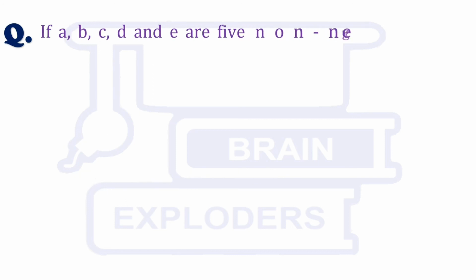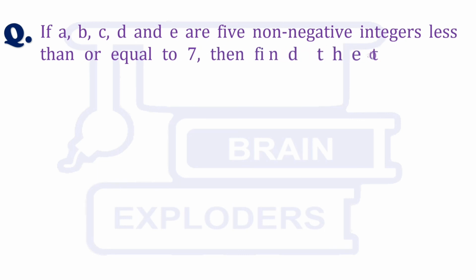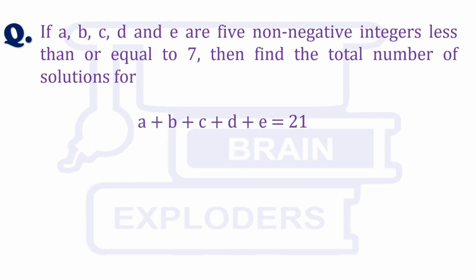If a, b, c, d and e are 5 non-negative integers less than or equal to 7, then find the total number of solutions for a plus b plus c plus d plus e is equal to 21.